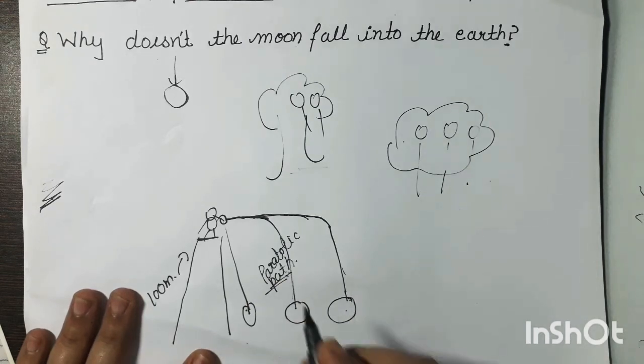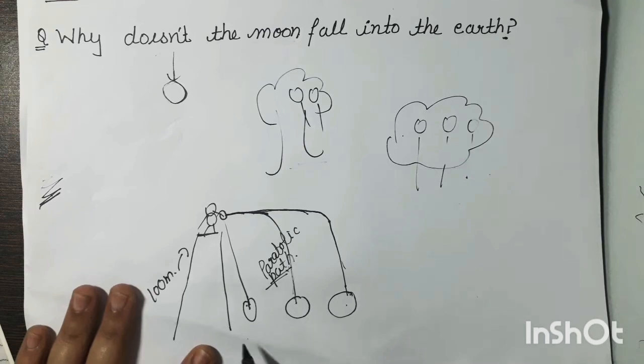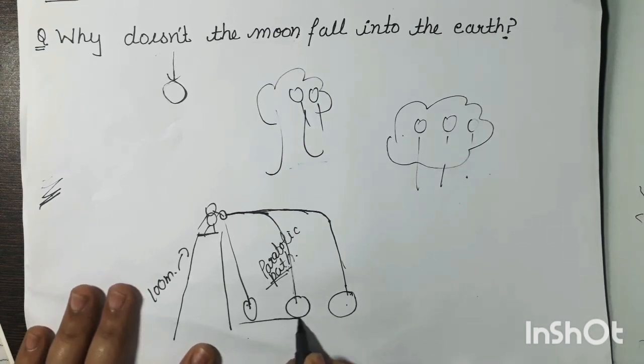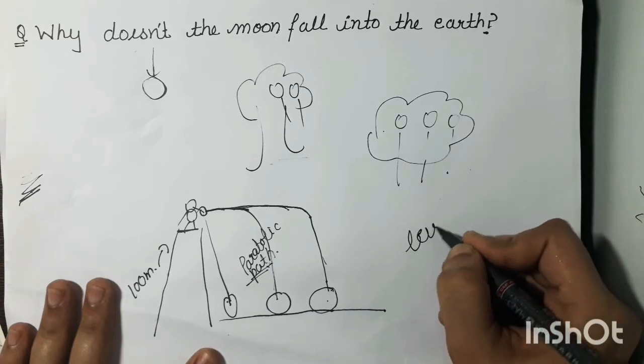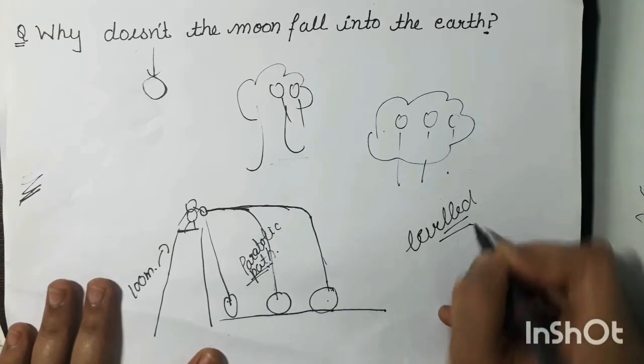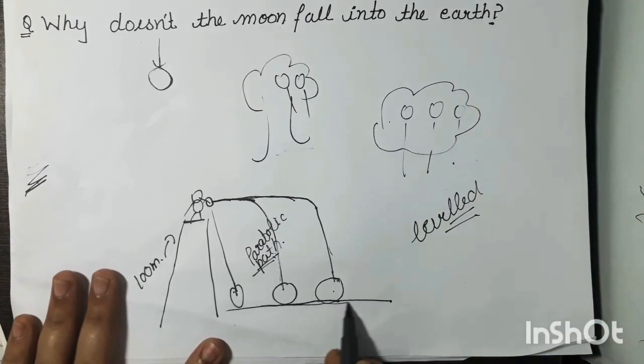Now the ball is striking the ground because of one reason. What is the reason that this stone is striking the ground? The main reason is that the ground is leveled. We have a leveled ground, a plain surface.